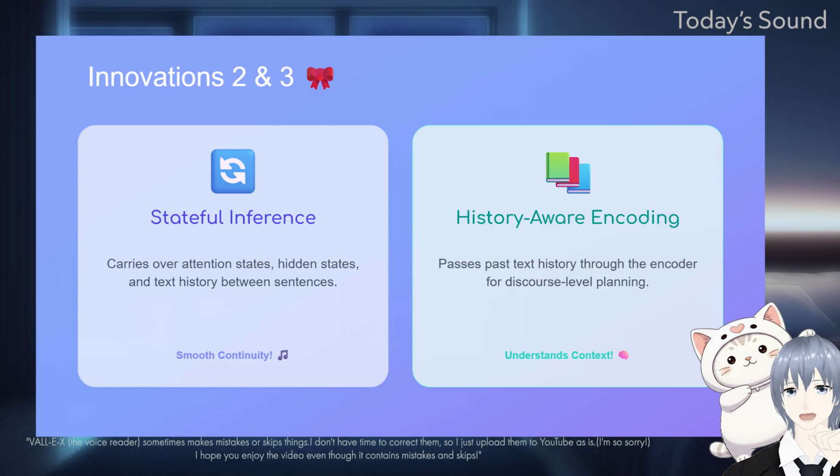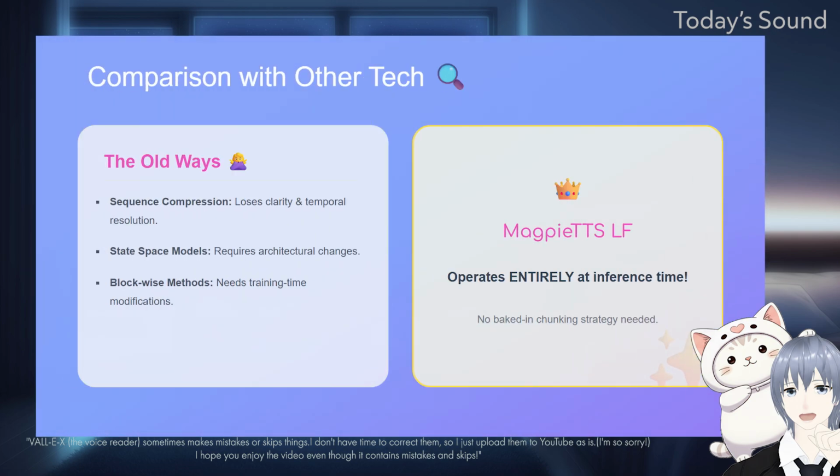Third, they use history-aware text encoding. They pass the past text history through the text encoder in order to help with discourse-level prosodic planning. This means the model understands the context of the whole paragraph and uses its native text representations to plan how it should sound. Let us compare this with other technologies out there.